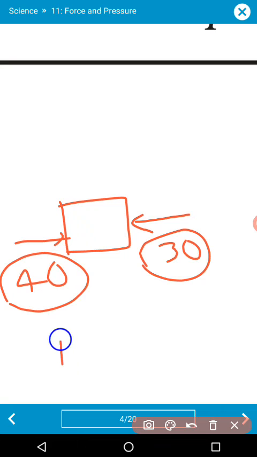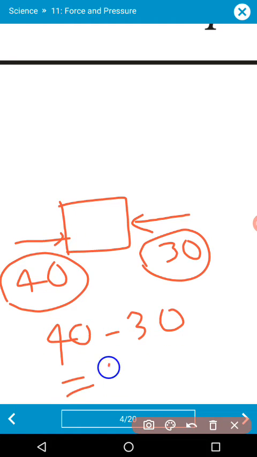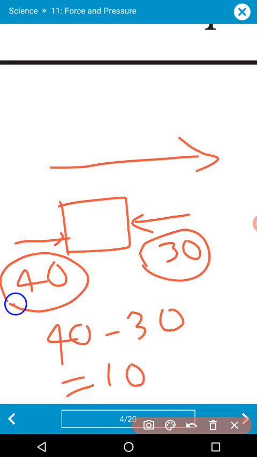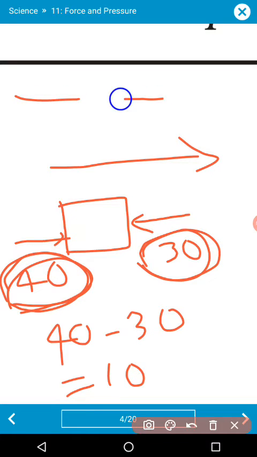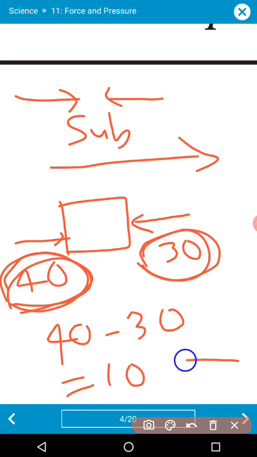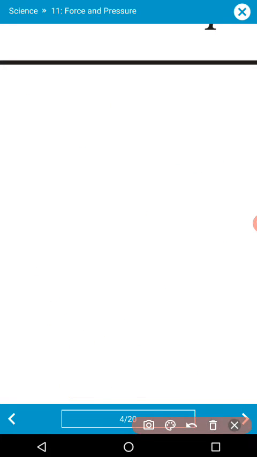So the net force is 40 minus 30, which means a force of 10 acts and the block will move in this direction, because this person is dominating over the 30 newton person. Understood? So when two forces are in opposite directions, the forces get subtracted, and when two forces are in the same direction, the forces add up. Okay, any doubt? Fine.